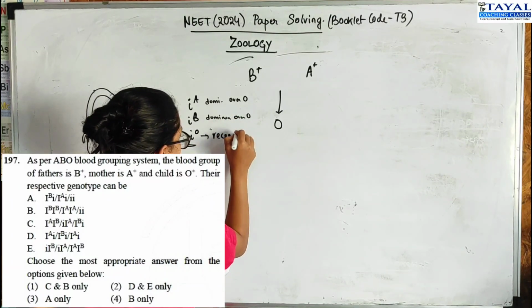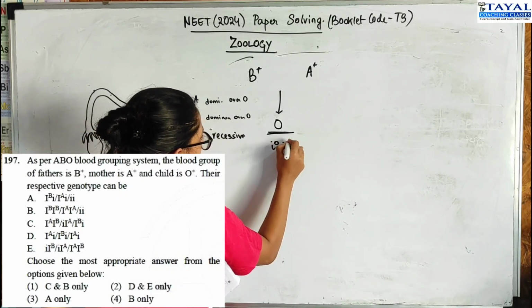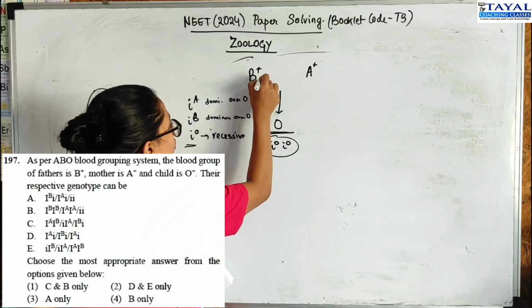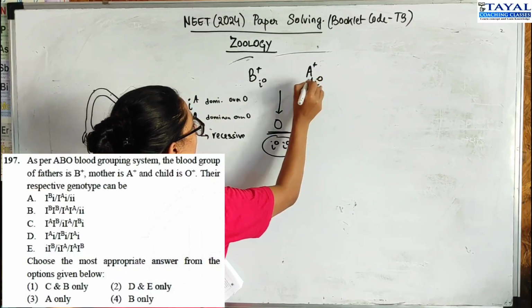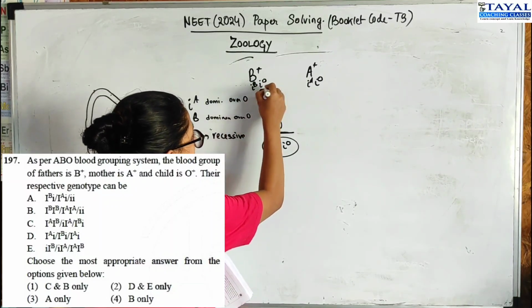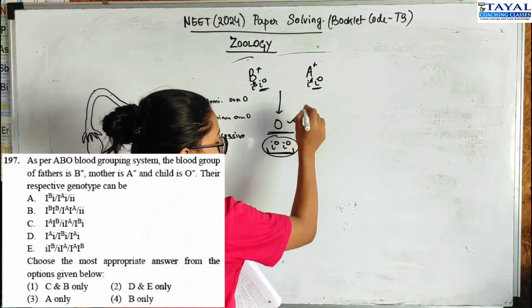It is completely recessive. So this kid has to be IO. And for that, both the parents need to have one IO at least, right? So they are IAIO and IBIO respectively. That is the only possibility where 2 IOs can come and give you the O blood group child.